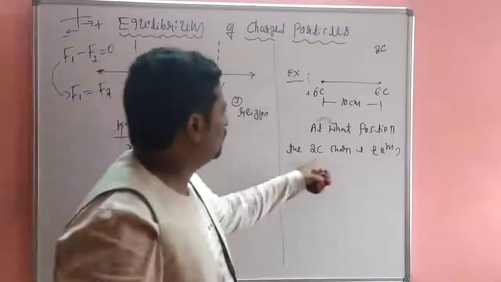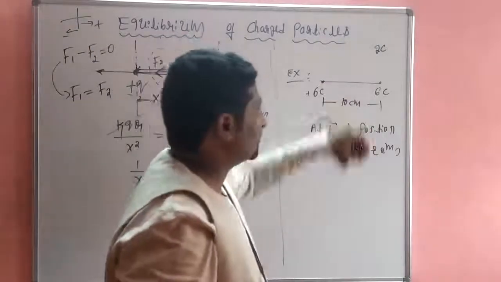At what position is the 2 coulomb charge in equilibrium for this system?